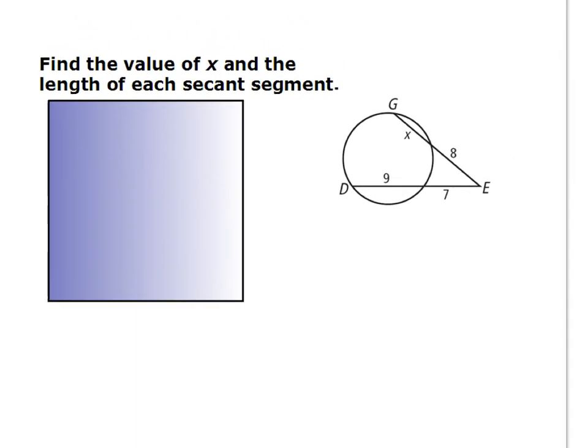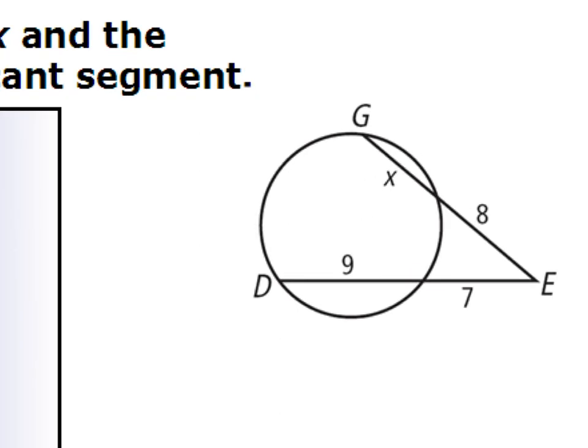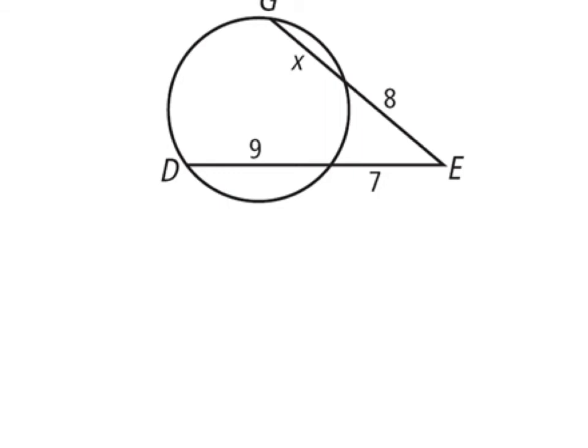So if we look here, it actually is a little bit different because our line, when we're solving for x here, the whole line GE is actually going to be, let's undo that real quick. The whole line GE isn't just x, and it's not 8 times x or anything like that, it's actually going to be 8 plus x. Add the two pieces together.